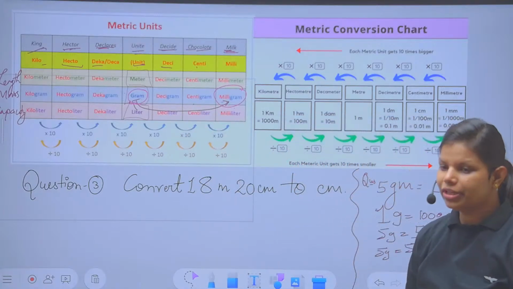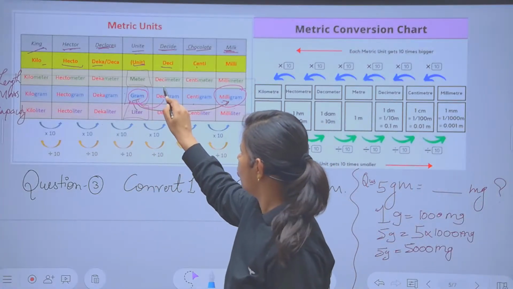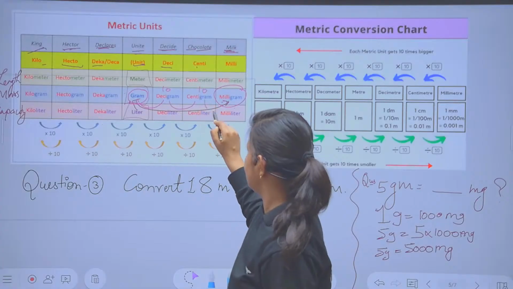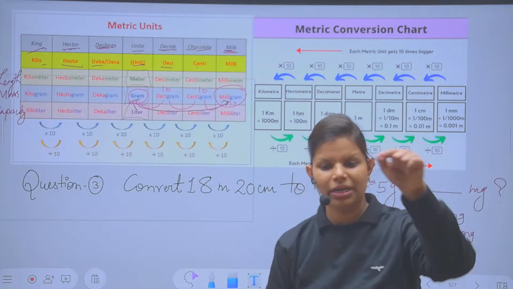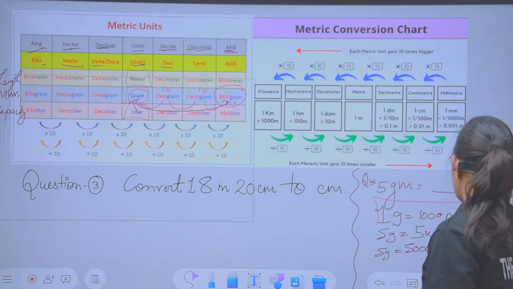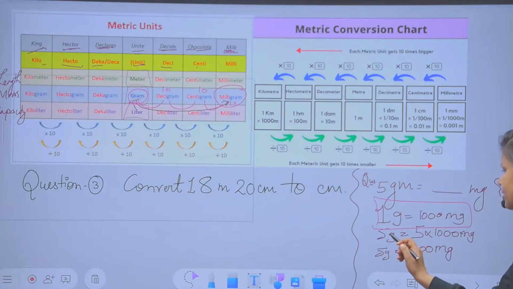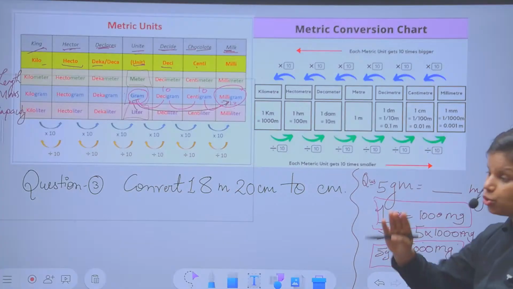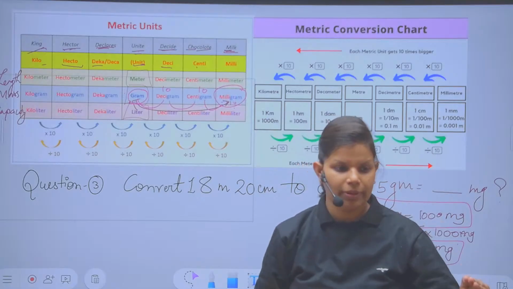Clear? Now, the next part to understand is how many steps we were moving. This will be times 10, then another 10, and then another 10. This means 10 multiplied by 10 gives 100, and 100 multiplied by 10 gives 1000. That's why it is mentioned that 1 gram equals 1000 milligram, and here 5 gram equals 5 into 1000, which is 5000 milligram. Clear?